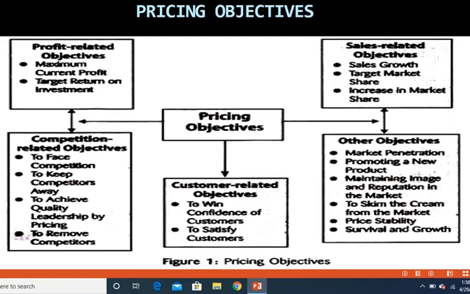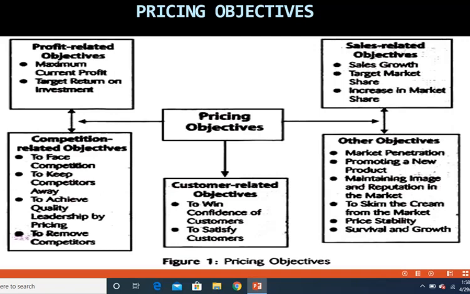For price stability, sometimes companies want price stability, so they're not willing to change as per the fluctuations in the market. They want the customer to enjoy price stability, so they will not vary the price quite often, especially in the short run. They may vary the price or change the price in the long run only. To maintain price stability, therefore, that could be one objective of the organization, and the other objective could be survival and growth.